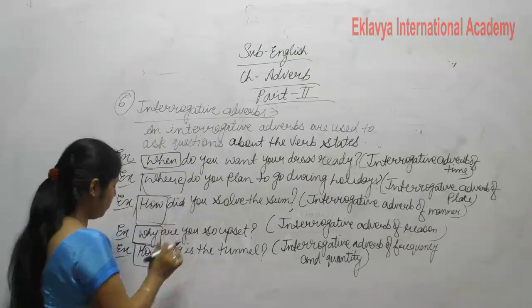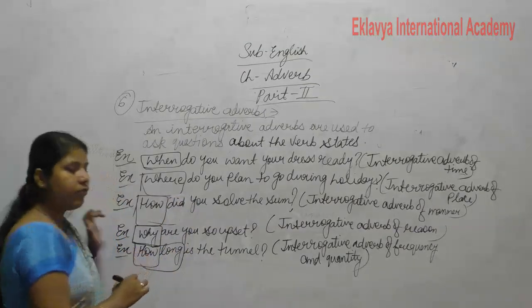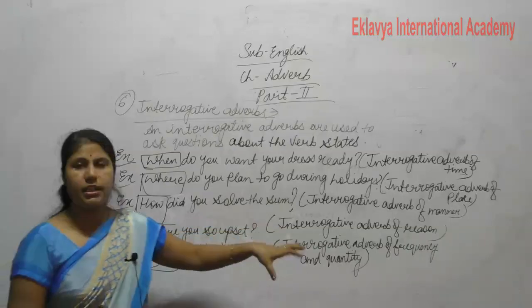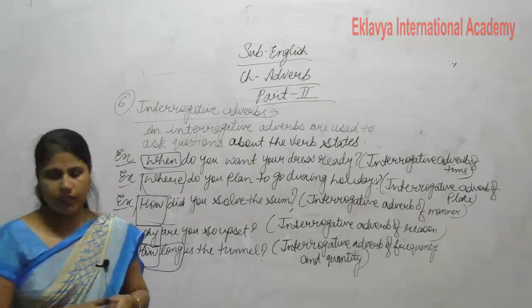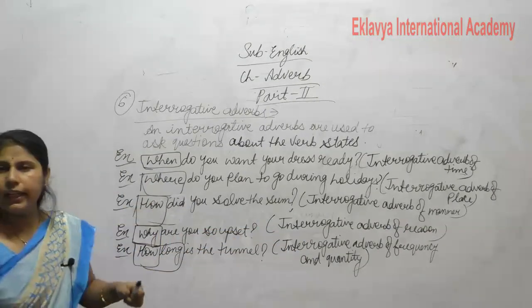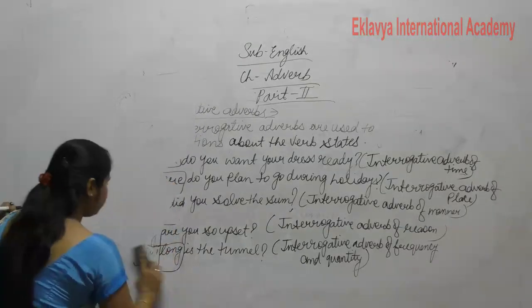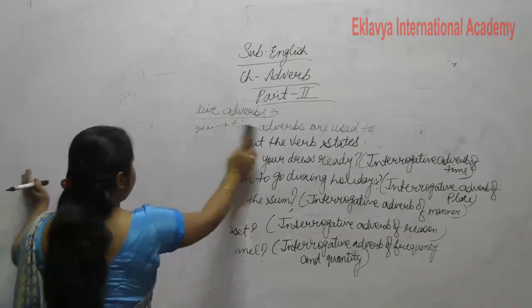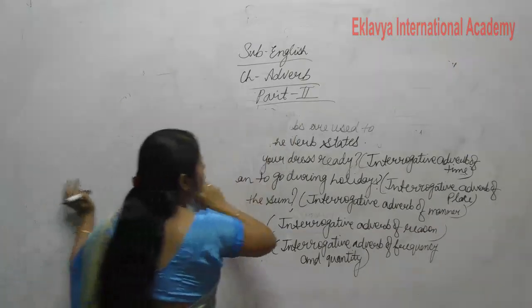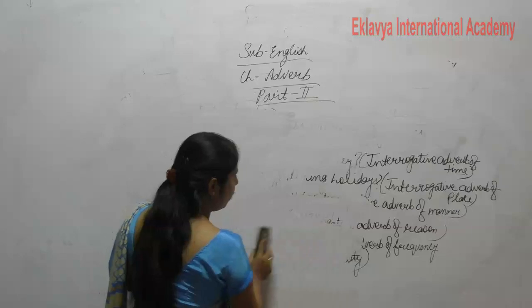So in this we included all types of adverbs. Clear? So our interrogative adverb is completed. Now all our 6 parts are completed, but we discuss one more, that is adverb of reason.